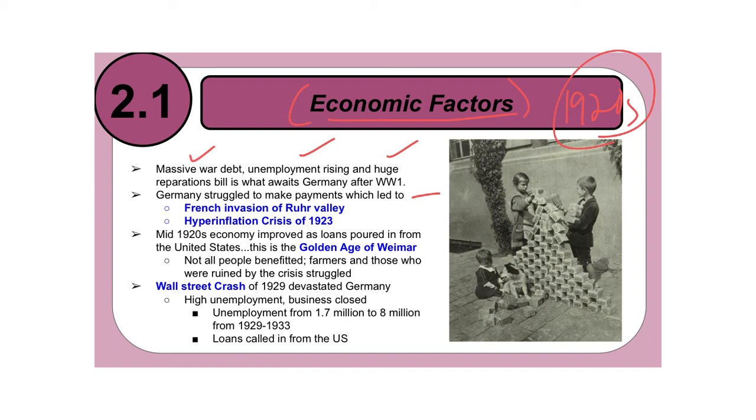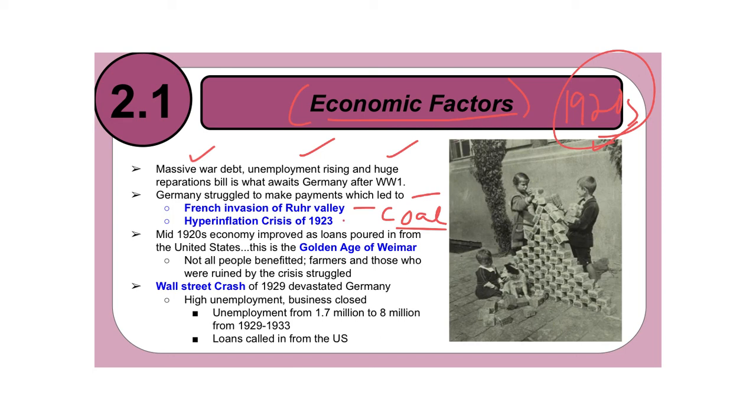But when Germany starts to default on these reparation payments, then France is going to invade the Ruhr Valley. That's a part of Germany. So France actually invaded Germany in the 1920s to take coal away from German coal fields, because the Ruhr Valley is where Germany's coal is located. So France literally marched in and took over Germany's coal fields. That was their answer: if you can't pay, then we'll just go into your country and take your coal.